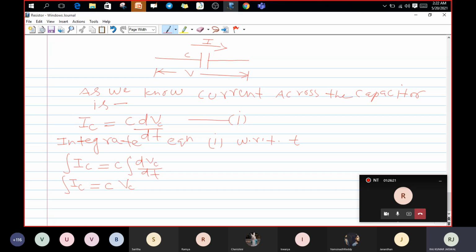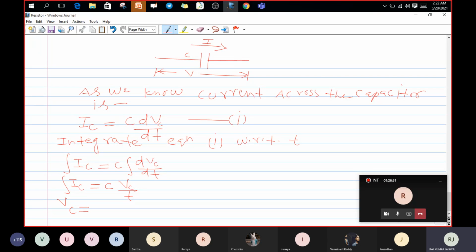And this dt, wait a minute, what we could do. VC by t, we can write VC by t, but this dt we need on this side so that it would be a function of time.